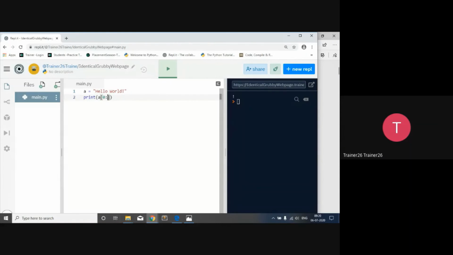So I'm going to say 0 to 6, run. It will only print the hello. It is going to slice down your string into a part, and in this way we can access that thing. Same way with the -1.